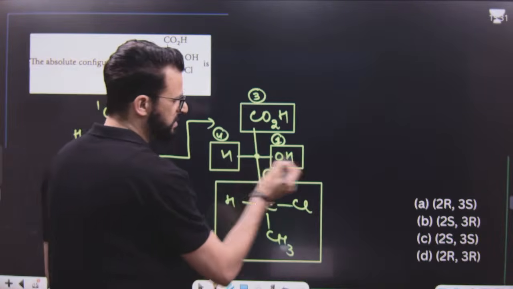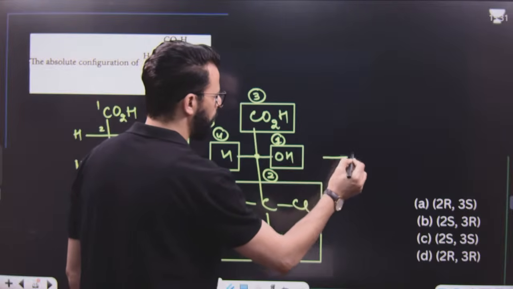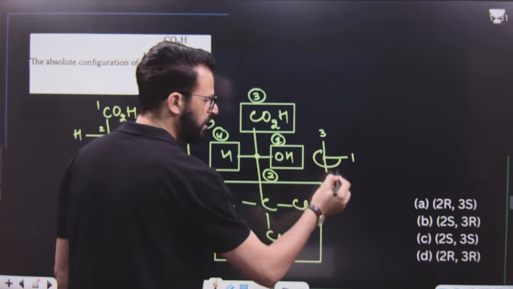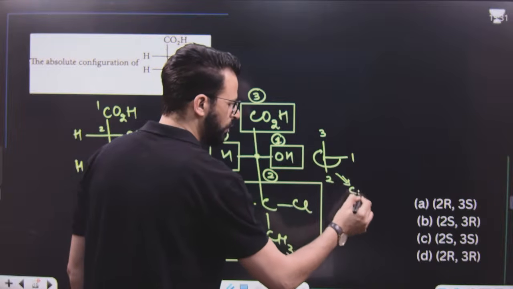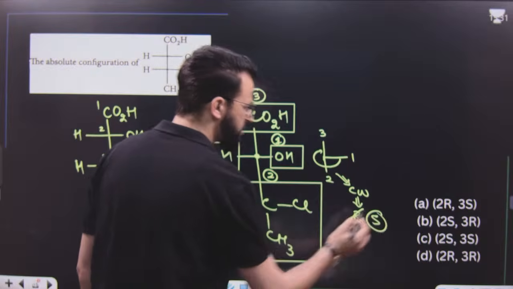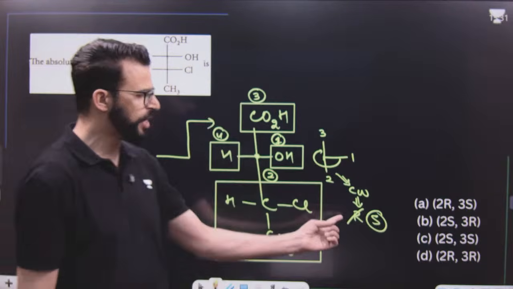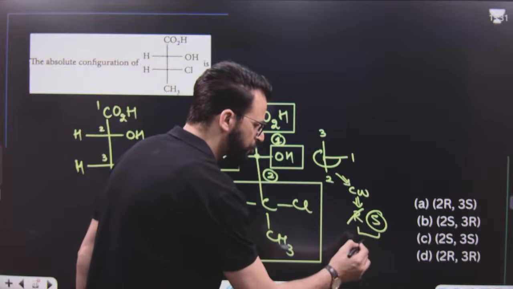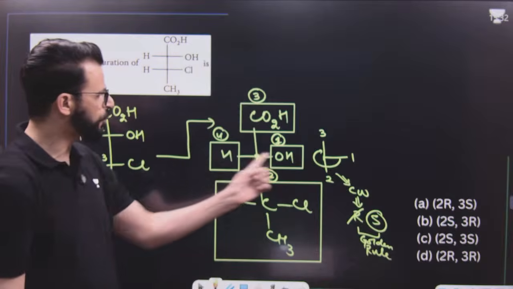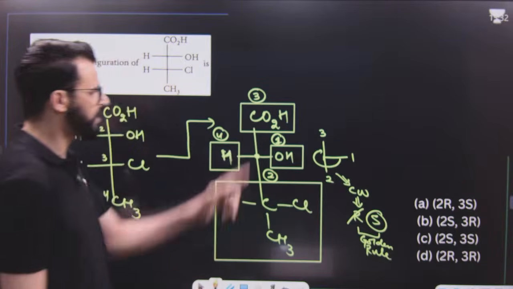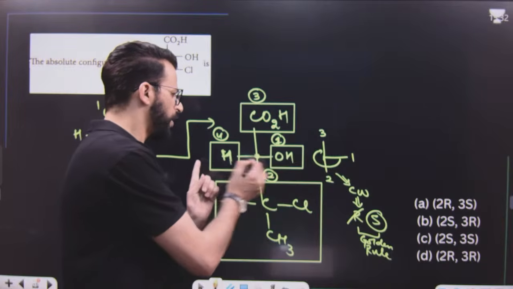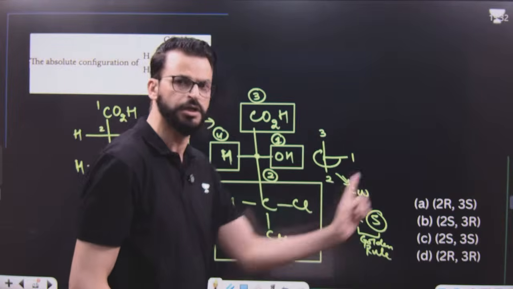That means at this chiral center, we have 1 on this side, 3 on this side, and 2 on this side. Have a look. 1, 2, 3 means clockwise. Clockwise means R, but we have to change this R and tell its configuration is S. Why have we changed R to S? That rule is known as the golden rule. And why do we use the golden rule? Because the least priority is on the horizontal line. In a Fischer projection, that means vertical and horizontal structure, whenever the least priority is on the horizontal line at a chiral center, whatever the configuration is, you have to change that.